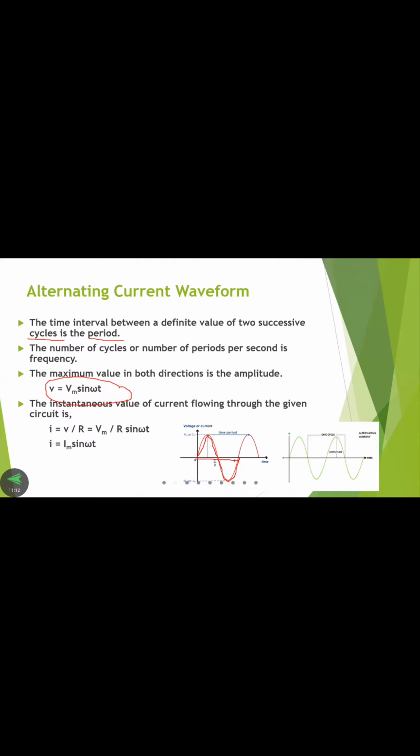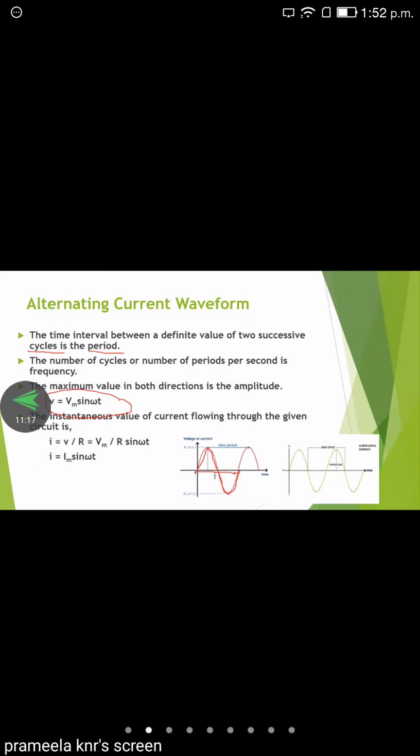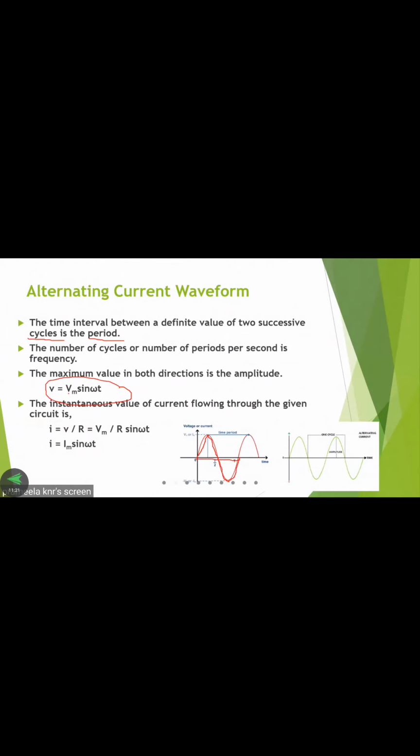Here V is the voltage or EMF produced by the generator. Vm is the maximum voltage attained by the alternating current. The maximum voltage is obtained at this location and this other location. You can see here, this is a maximum point positively, this is a maximum point negatively, this is another positive point and this is another negative point.